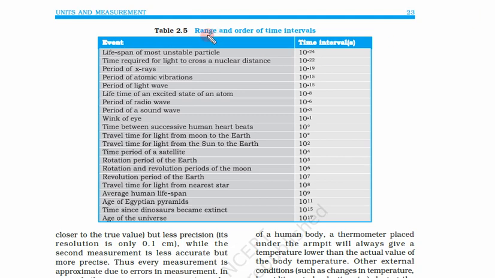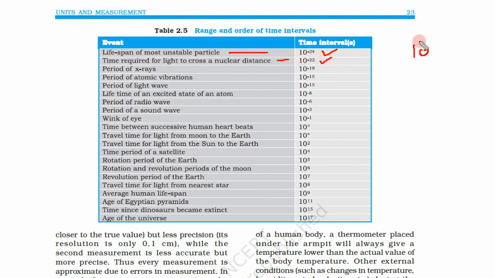Now let us see the range and order for time intervals. The lifespan of the most unstable particle is 10 to power minus 24 second. Time required for light to cross a nuclear distance: light is crossing the distance of a nucleus, so what we get is 10 to power minus 22. How did we calculate this?